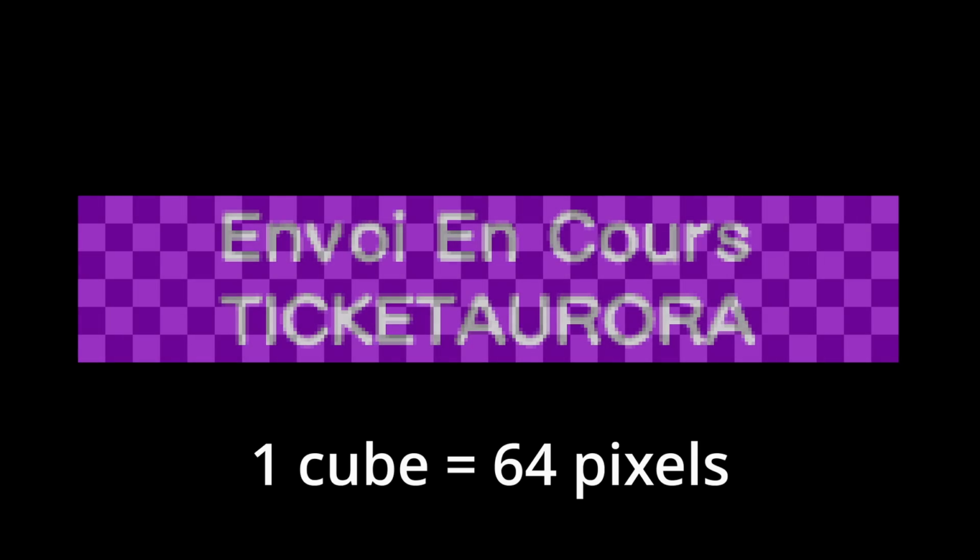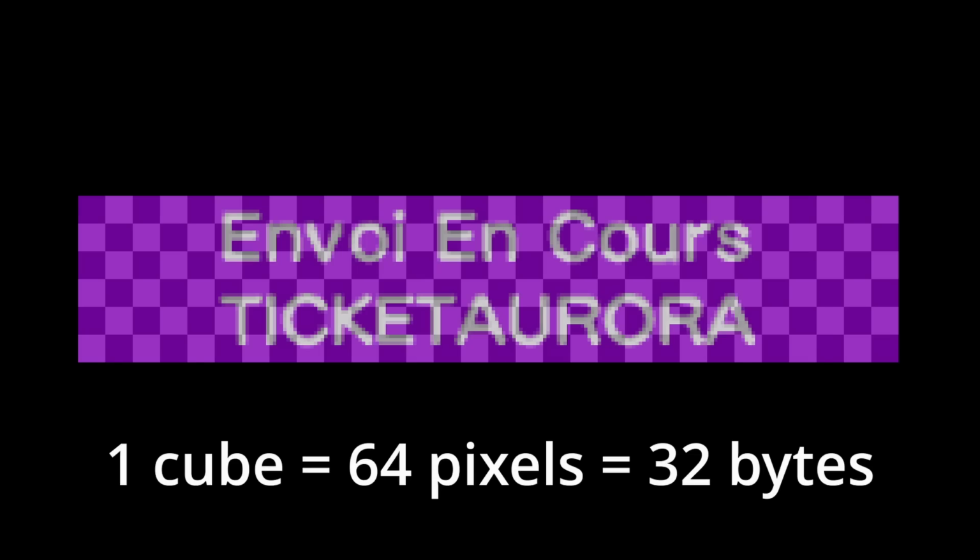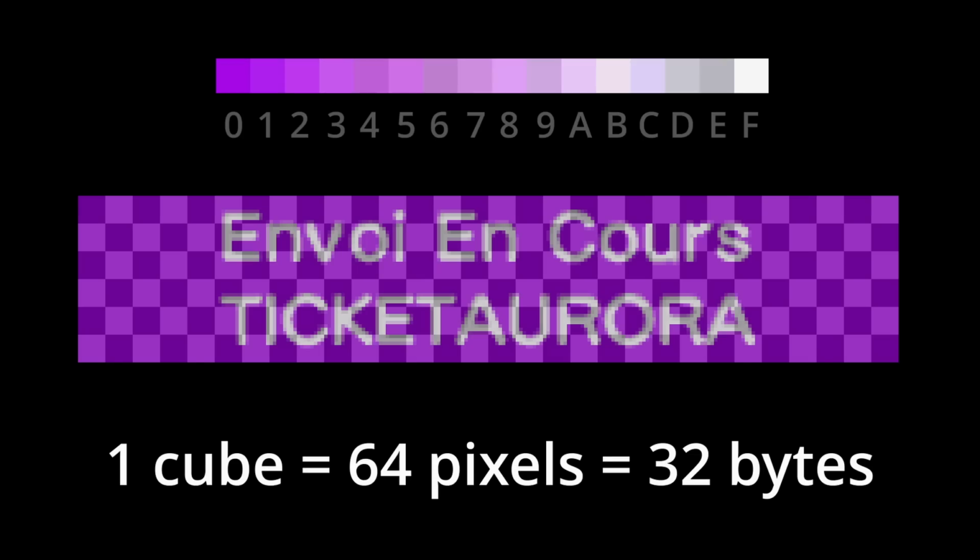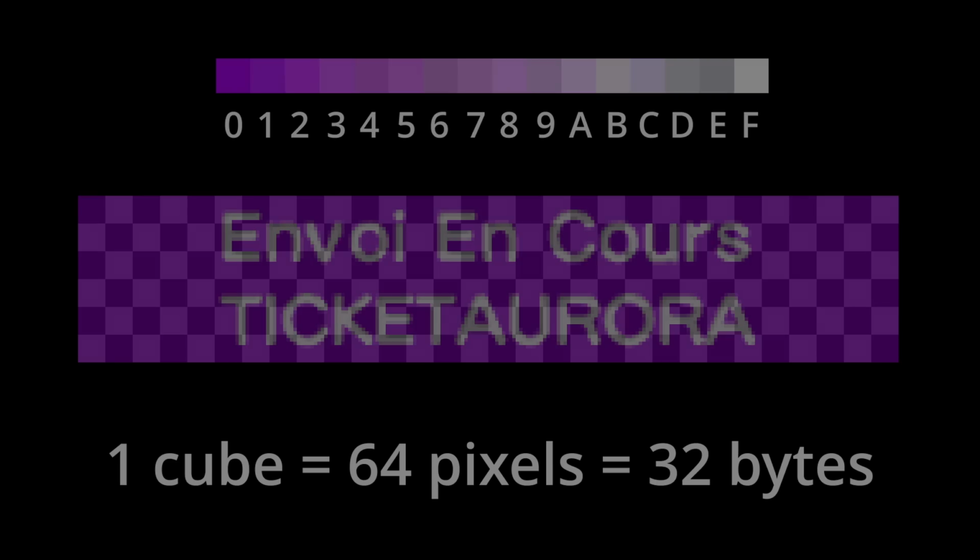Let's first again talk about how the graphics are exactly structured. Each graphic is made out of little 8x8 cubes or 64 pixels in total. For one cube we need a total of 32 bytes because each 4 bits represents a color of the color palette for a pixel. Now let's talk about what we want to achieve.